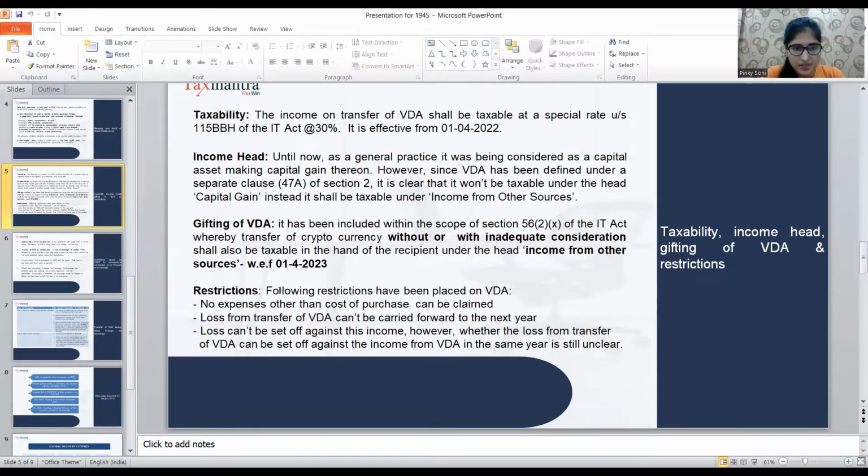So there are some restrictions. The following restrictions have been placed on VDA. No expenses other than the cost of purchase can be claimed. Loss from transfer of VDA can't be carried forward to the next financial year. Loss can't be set off against other income. However, whether the loss from transfer of VDA can be set off against the income from VDA in the same year is still unclear.